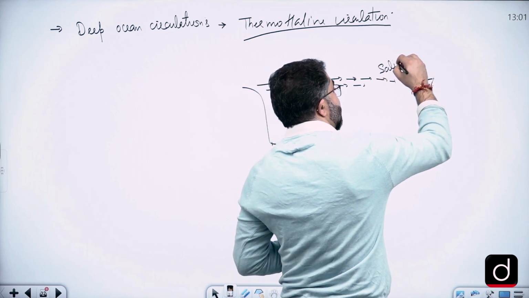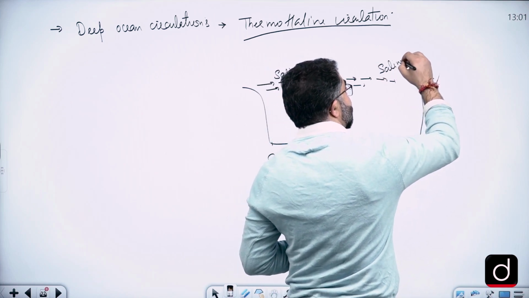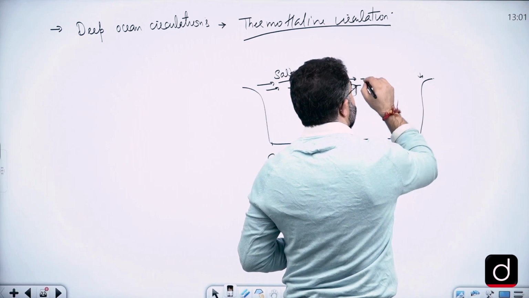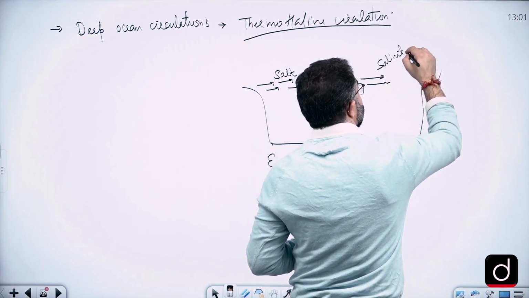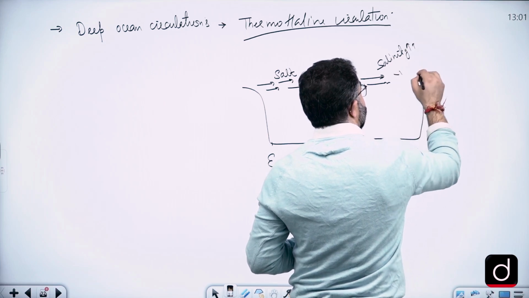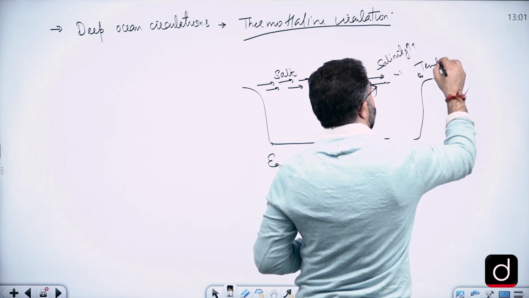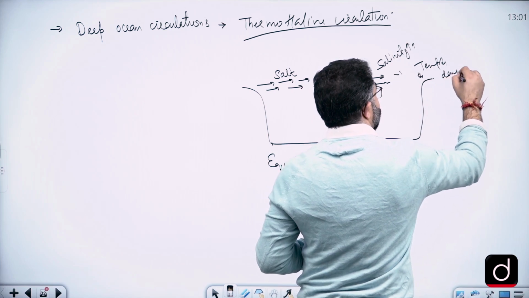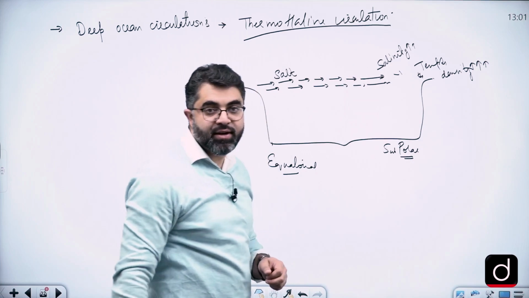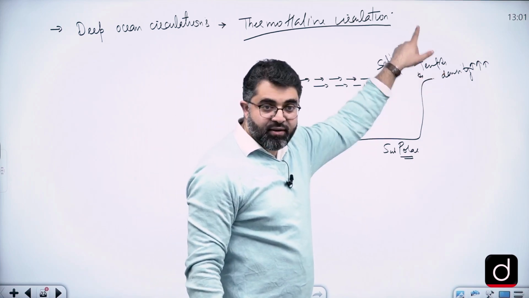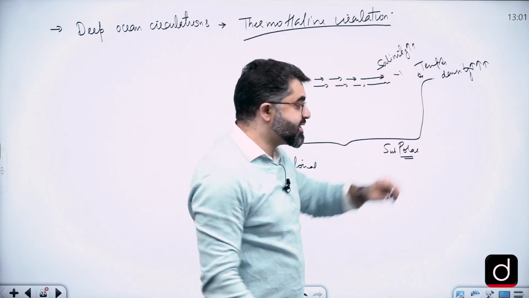So you can write that increase in salinity and low temperature increases density. So lower temperature and higher salinity increase density.